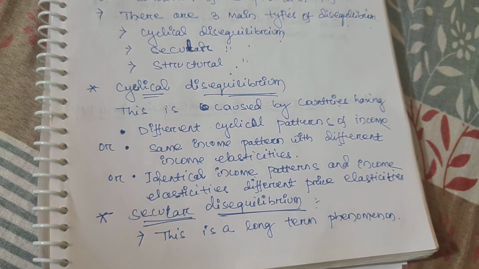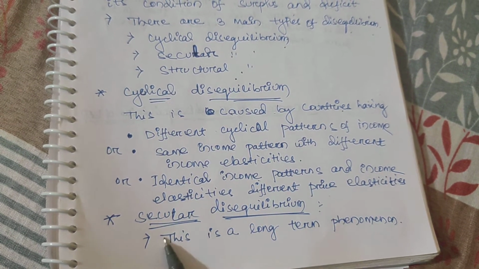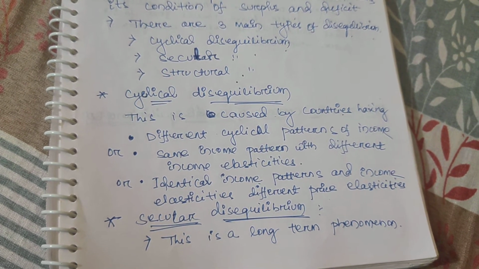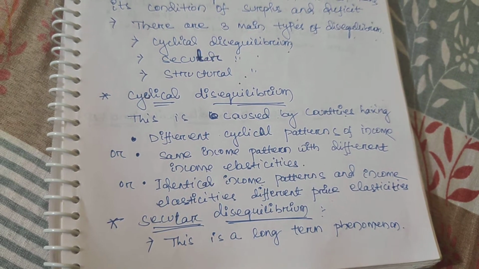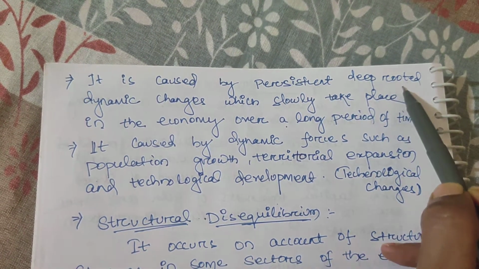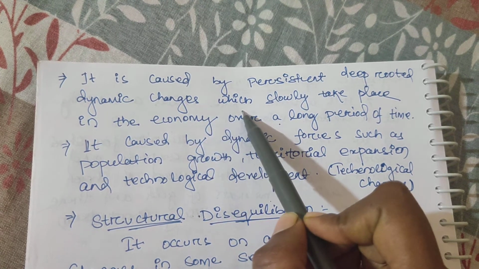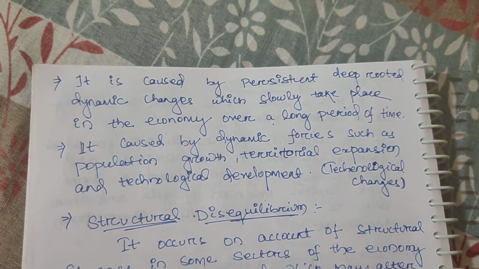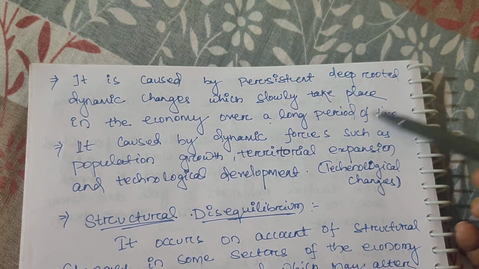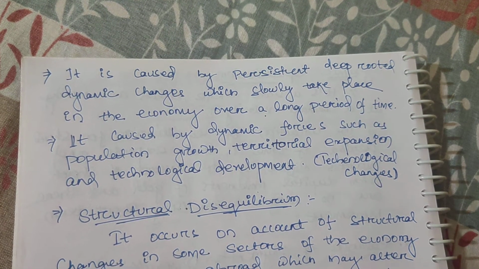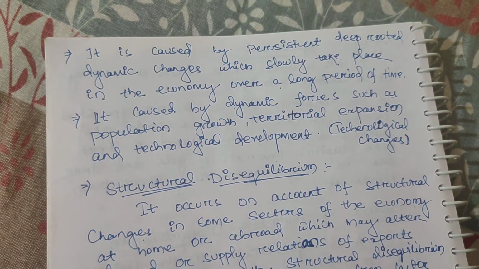Now we come to the second part, secular disequilibrium. Secular disequilibrium is obviously a long-term phenomenon. This disequilibrium does not happen suddenly, it takes time. It is caused by persistent, deep-rooted dynamic changes which slowly take place in the economy over a long time period. Over a long period slow processes go on, and after that the dynamic changes appear, and that is known as secular disequilibrium.